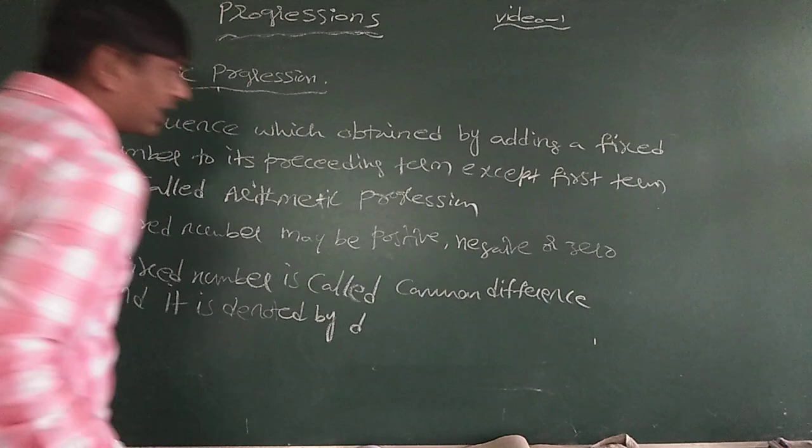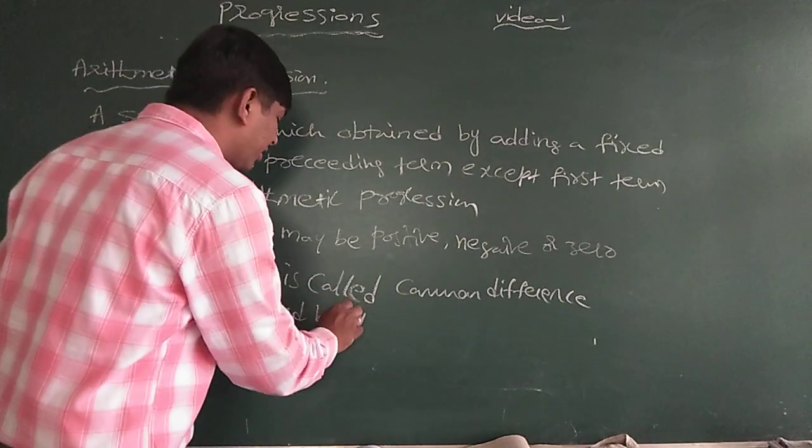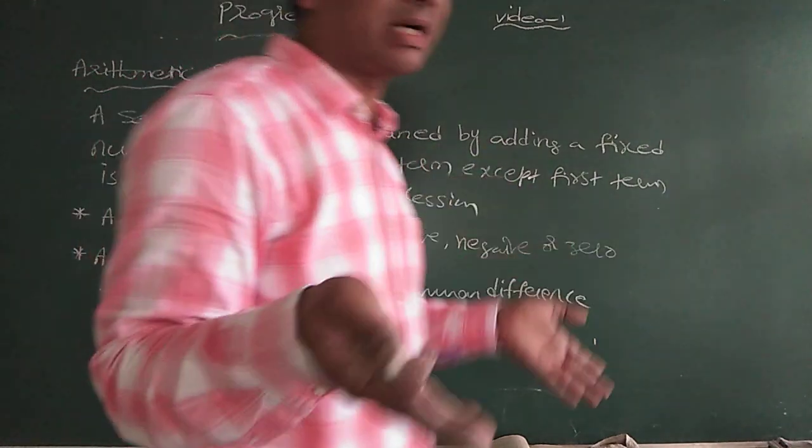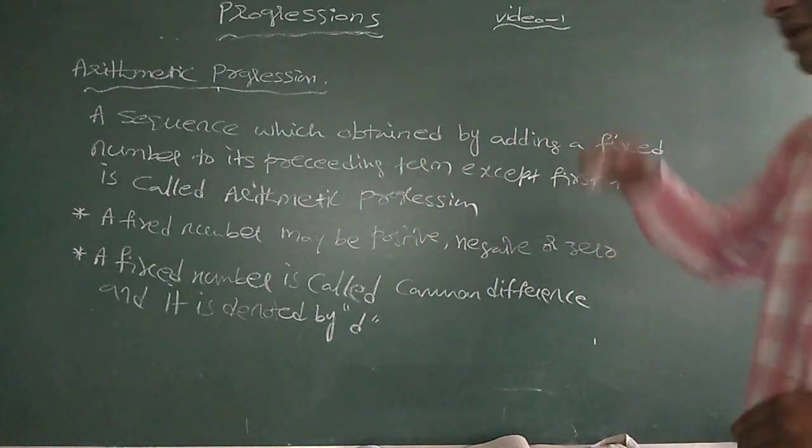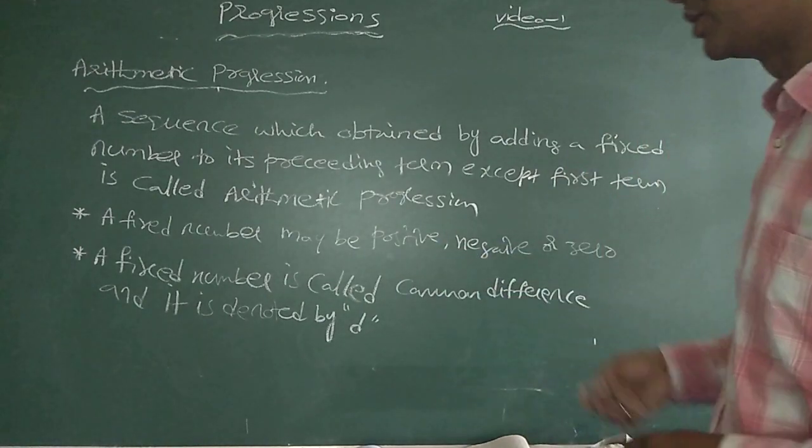Some books use capital D also. Whenever required we may use capital D and small d at a time, because when two different progressions are given, we will take two of them, capital and small.